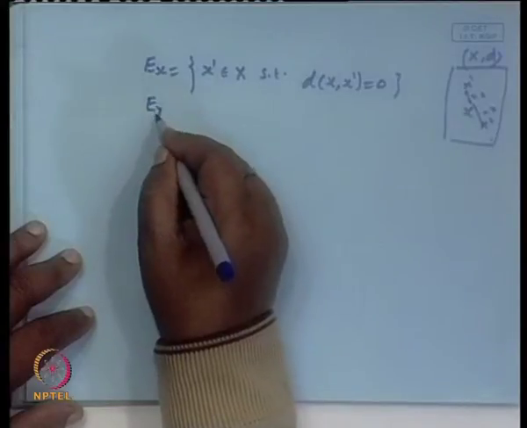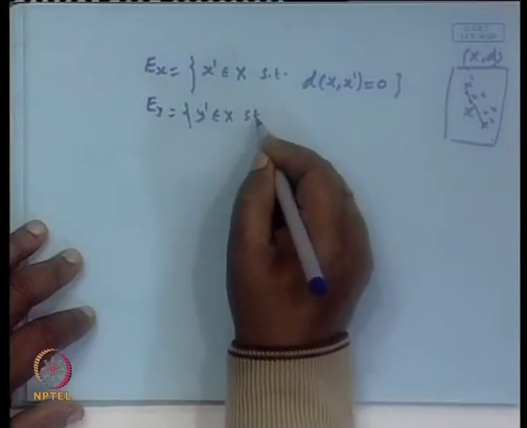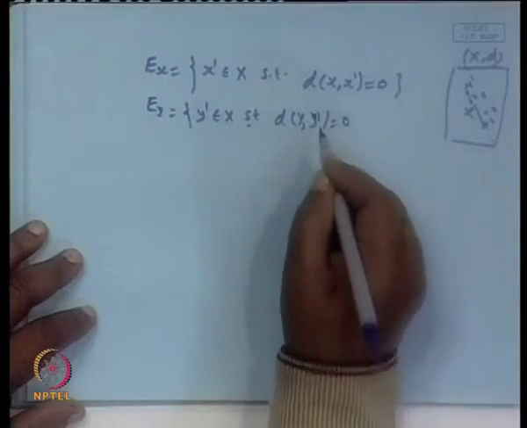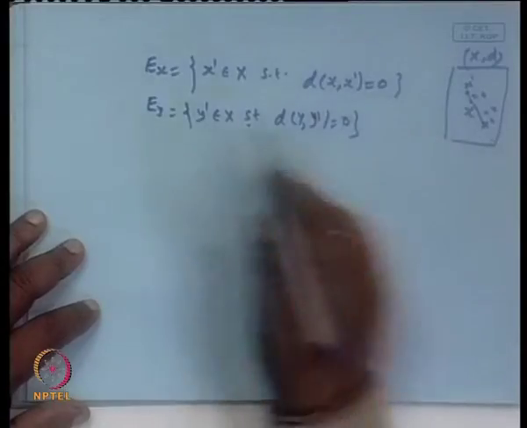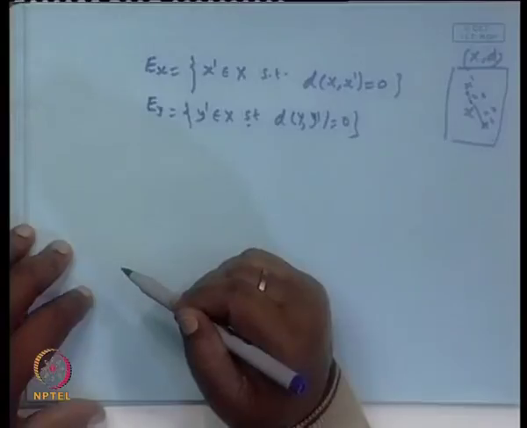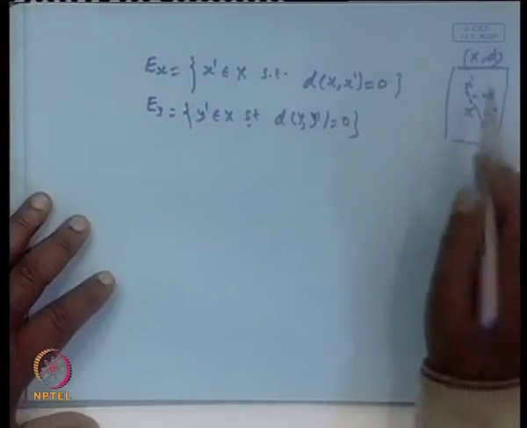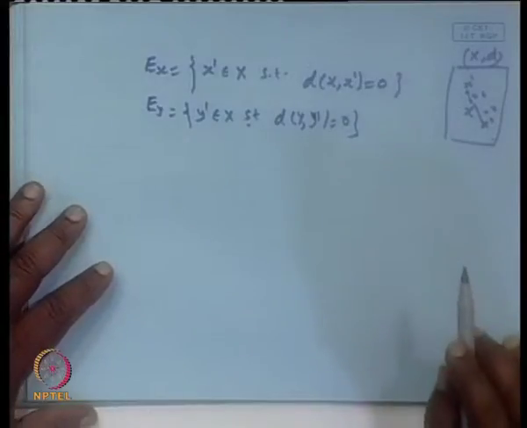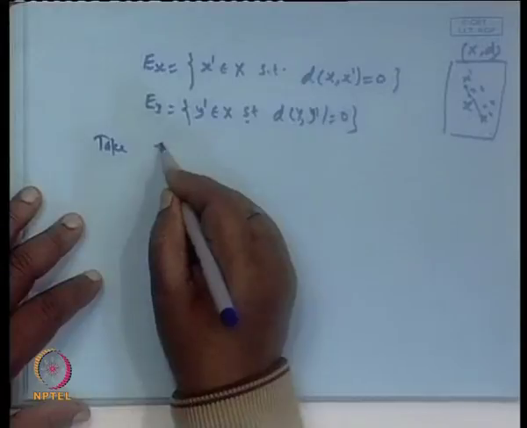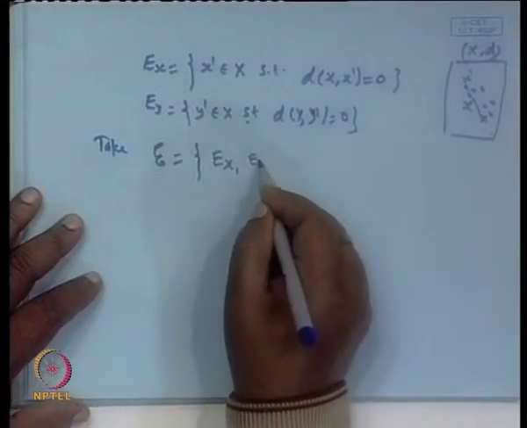Similarly, E_y is the set of those points y' in X whose distance from y is 0. This way, it will decompose X into these disjoint classes, and if we take the union of all such classes, it becomes X. Now take a collection E as the set of all these equivalence classes.